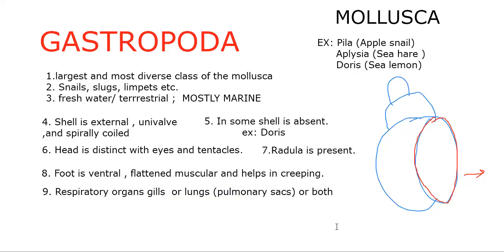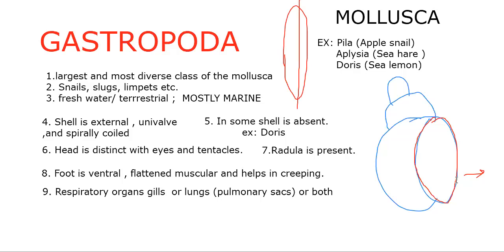During embryonic development, there is a huge special feature that we have to discuss. Gastropods are having asymmetry, isn't it? The gastropods are asymmetrical. So why asymmetry? That we have to talk about. If you take a larval form, the larval form is with bilateral symmetry, no doubt about that. If you cut, you'll get two equal lateral halves.